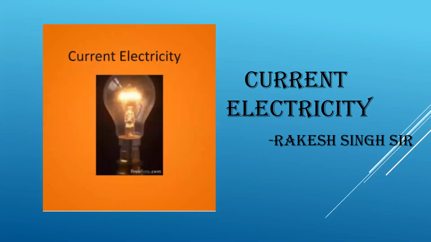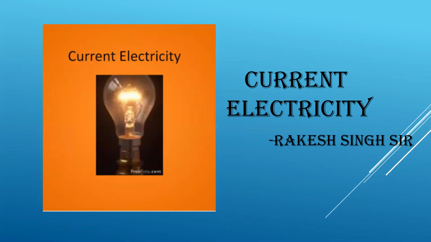Today, I will begin with chapter number 3, that is current electricity. Children, we all know that electricity is a part and parcel of our life. We depend on it for almost everything in our daily life.